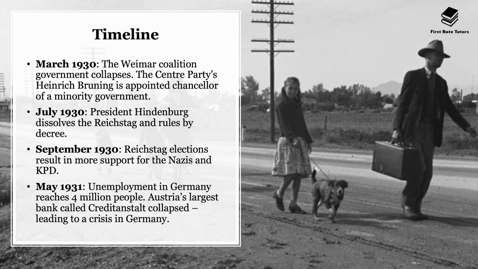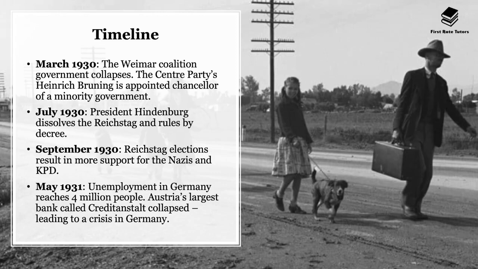Now, this had a reverberating impact not only on America, but on Germany, because as we've mentioned, Germany was essentially bankrolled in terms of its recovery by America. Now, in March 1930, the Weimar coalition government collapsed. Of course, also remember that politically, the main unifying factor, Gustav Stresemann, had died.